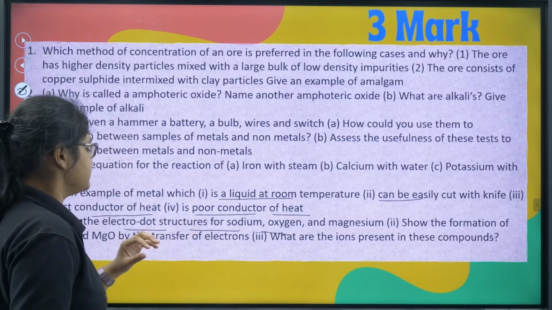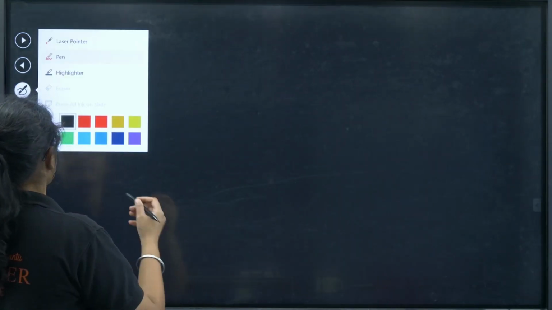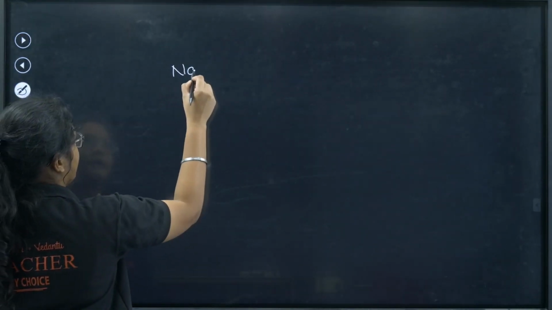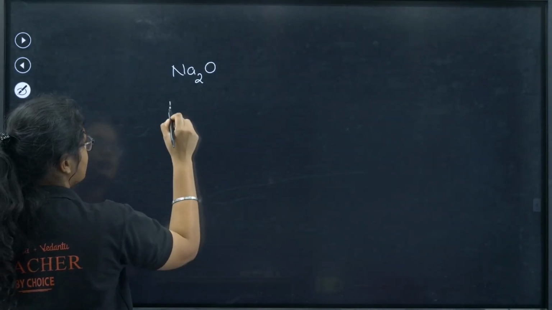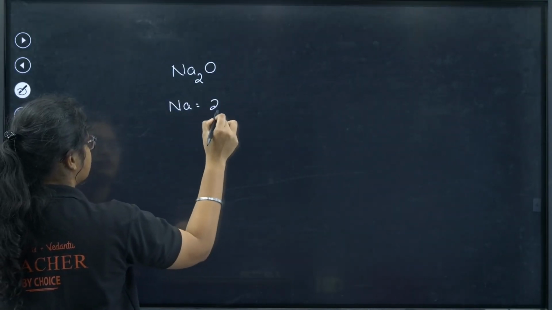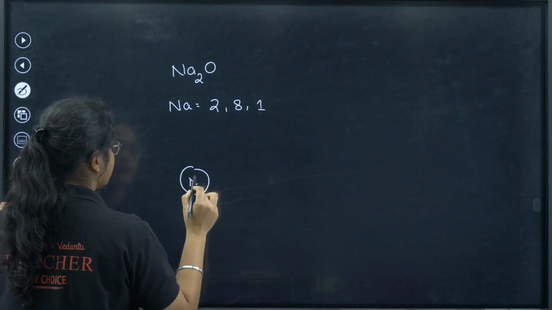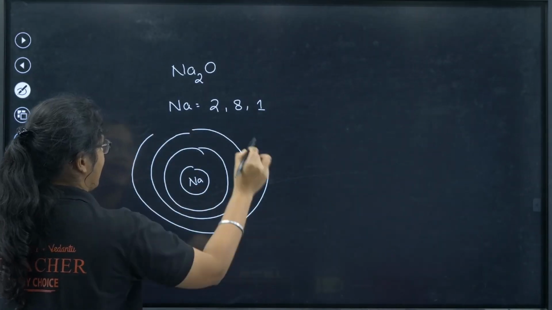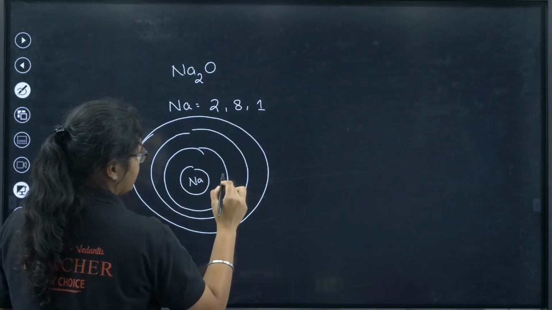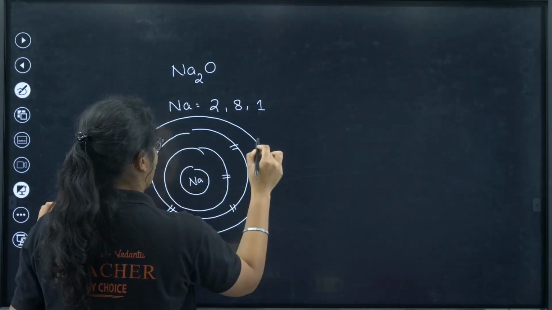Na2O. So this is just, let me give you an example of how to do it. For example, Na2O is there. Okay, Na2O. Sodium, how will you draw? Sodium's electronic configuration is 2, 8, 1, right? So if you draw sodium, 2 electrons are there, 8 electrons are there, and 1 electron is there here, right? I'm just drawing like this, 2, 8 and 1.